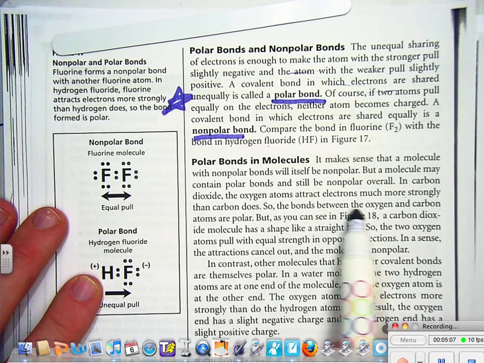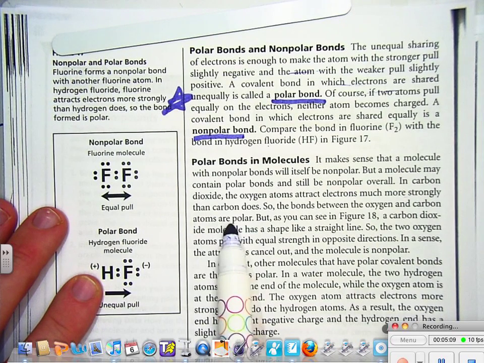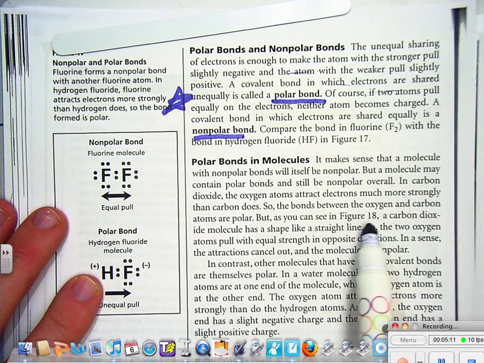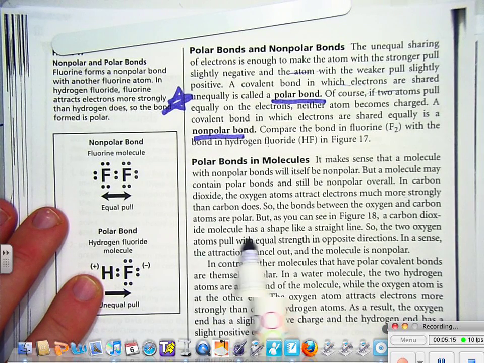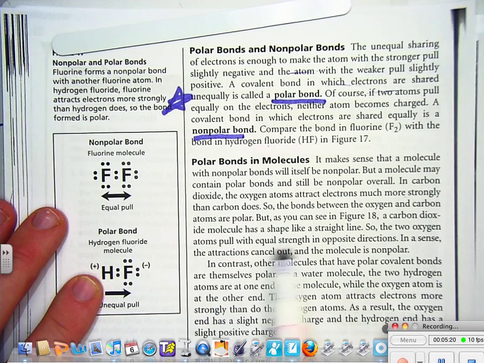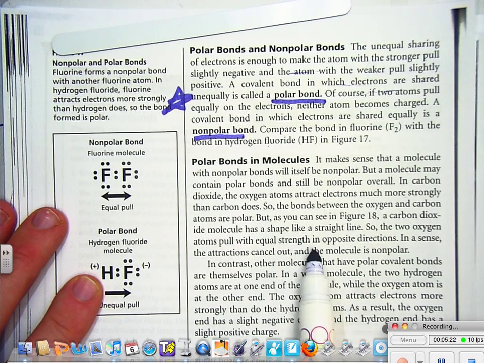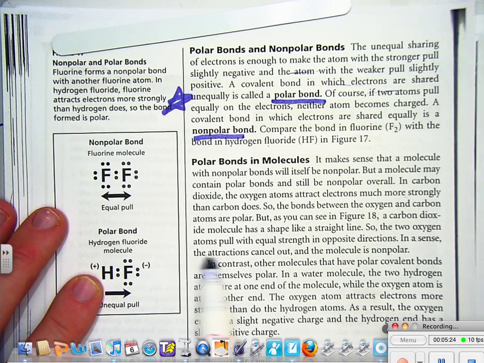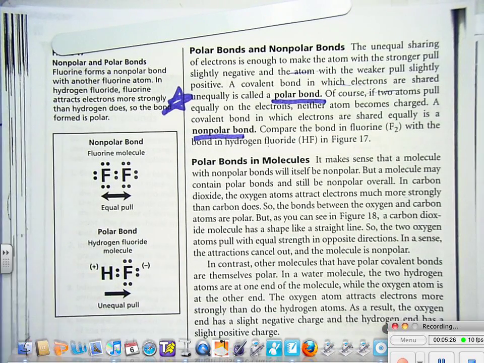So the bonds between oxygen and carbon atoms are polar. But, as you can see in figure 18, a carbon dioxide molecule has a shape like a straight line. So the two oxygen atoms pull with equal strength in opposite directions. In a sense, the attractions cancel out and the molecule is nonpolar.